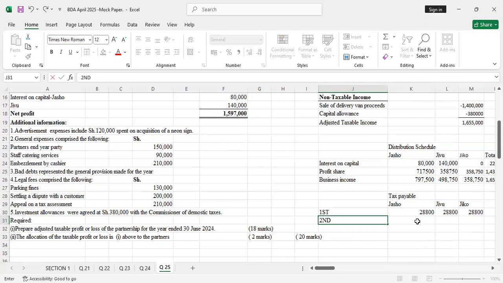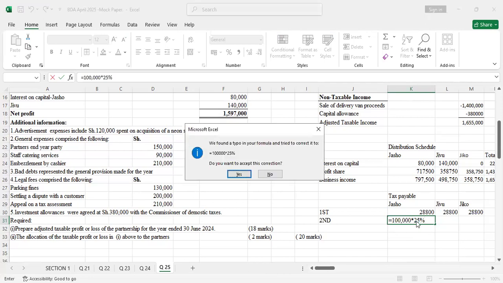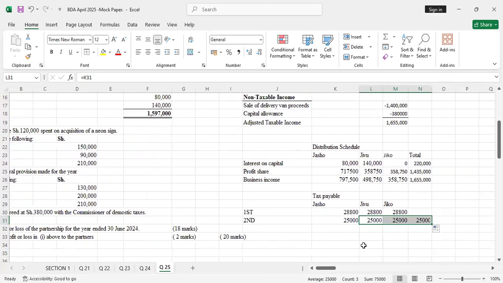For the second, it will be 100,000 times 25%, because the range is from 288,000 to 388,000. So the difference, which is 100,000, is what we charge. So it is always times 25%. Then you just press enter, and the same value will also appear for the other partners. We drag that, and delete that.